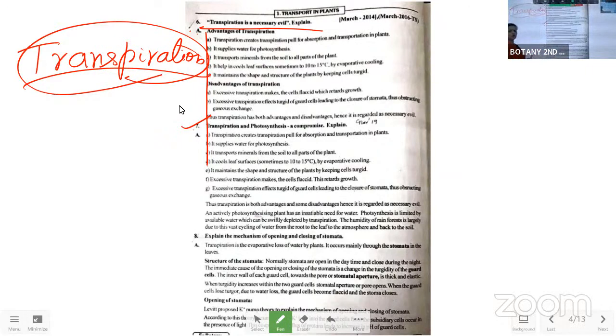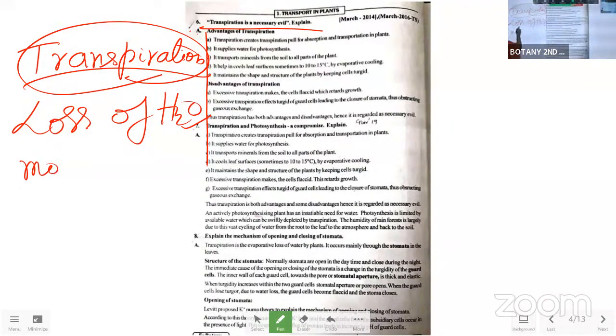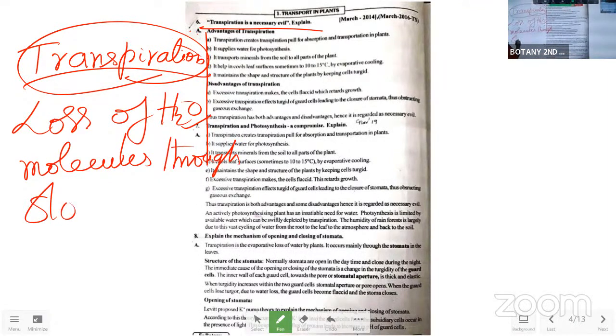So what is meant by transpiration? Transpiration means loss of water molecules through the stomata that are present on the leaf lamina.